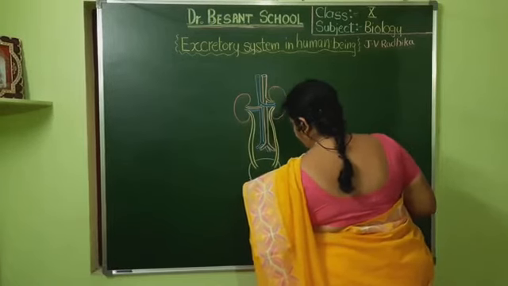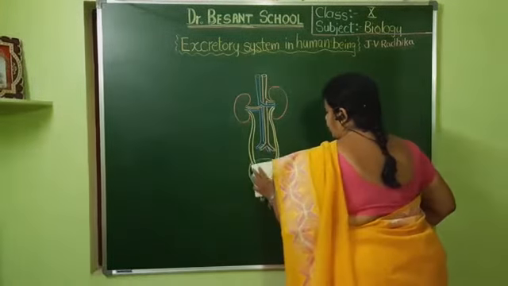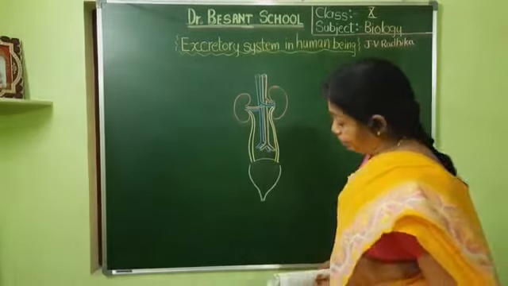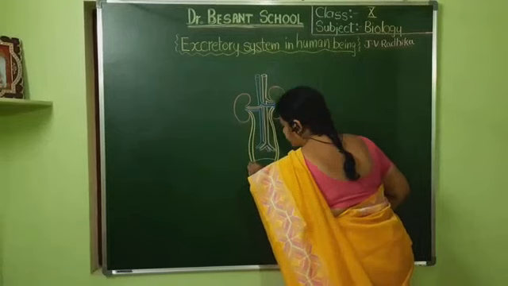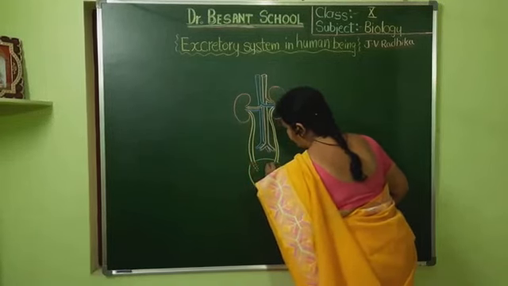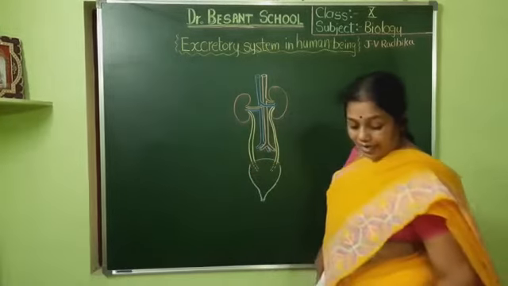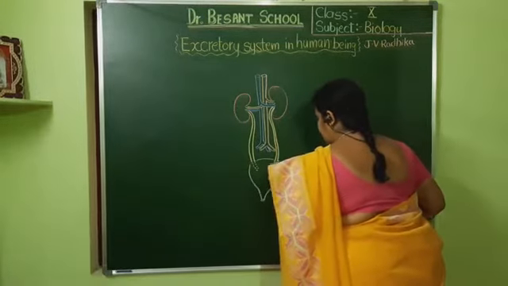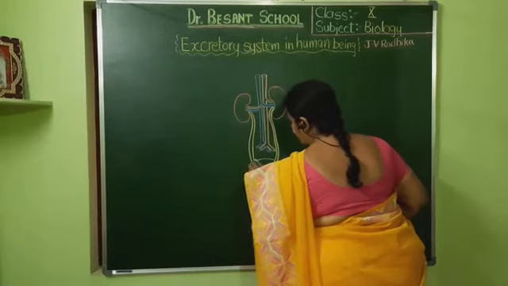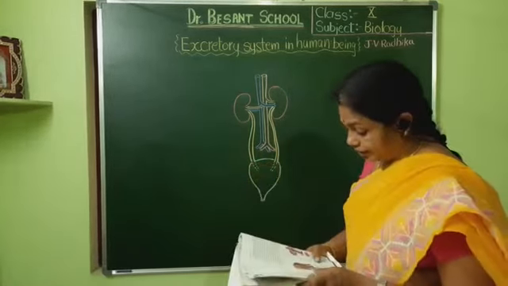That's why we show how they are joining in the dotted position in this part, because we cannot see them from the front, and this one that I am drawing is from the front view. So I represent them as joining. At an angle they will join, not straight, but they join the urinary bladder at an angle. So this is the urinary bladder, which is a sac-like structure that holds the urine temporarily for some time. Understood?